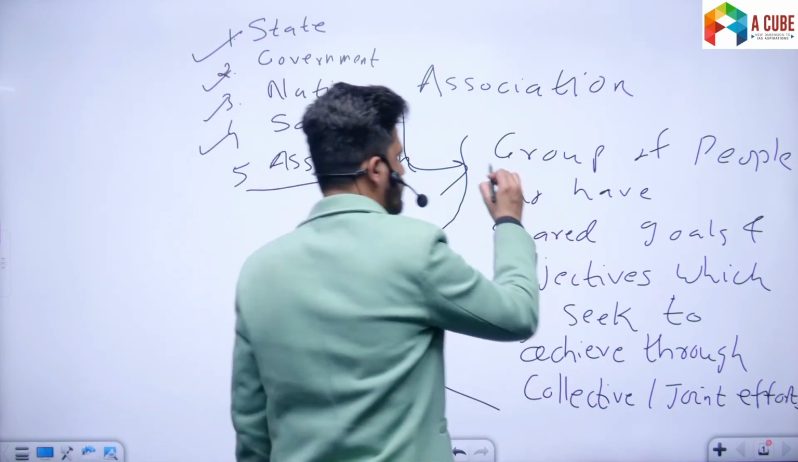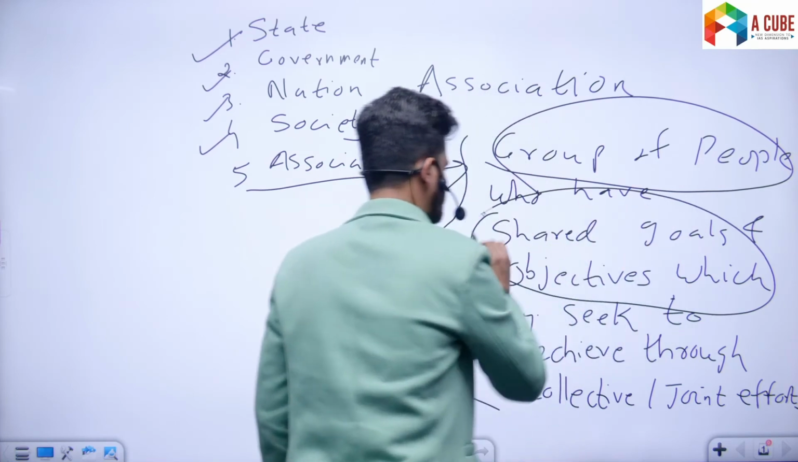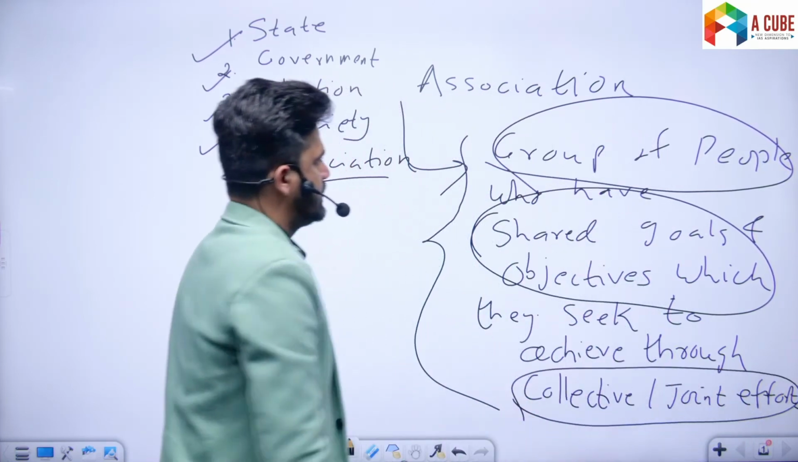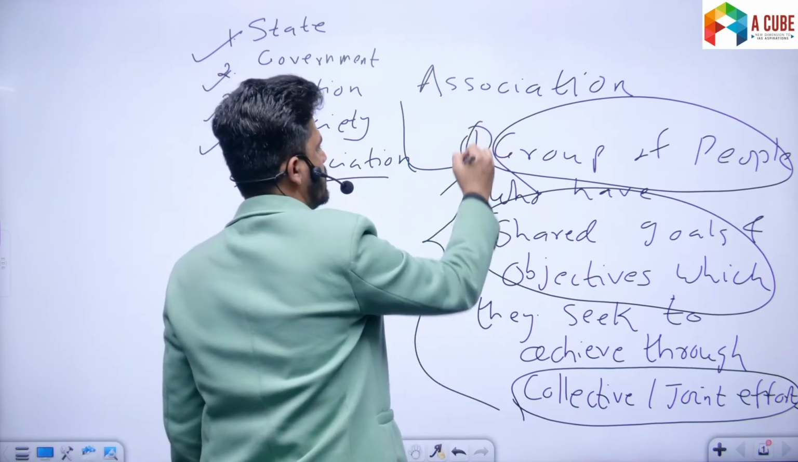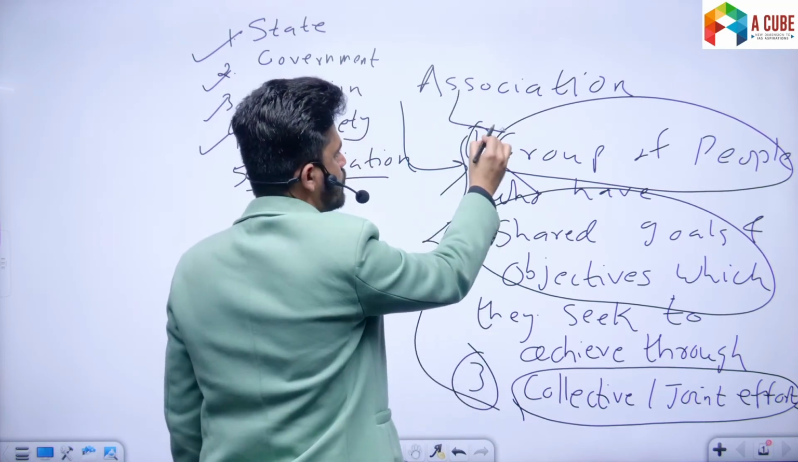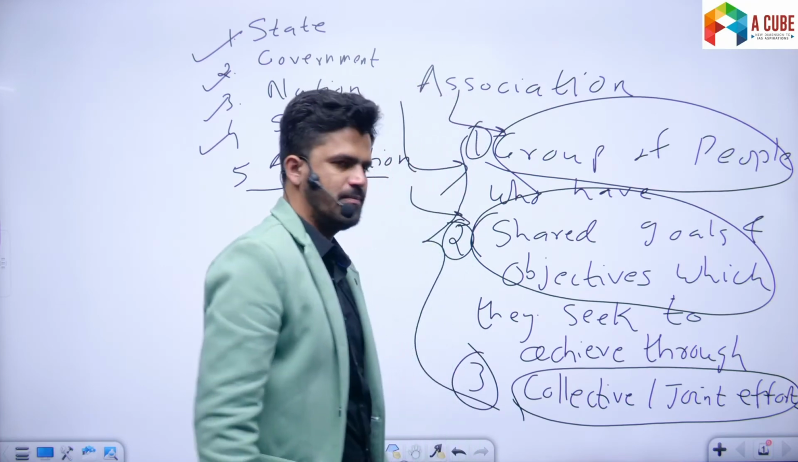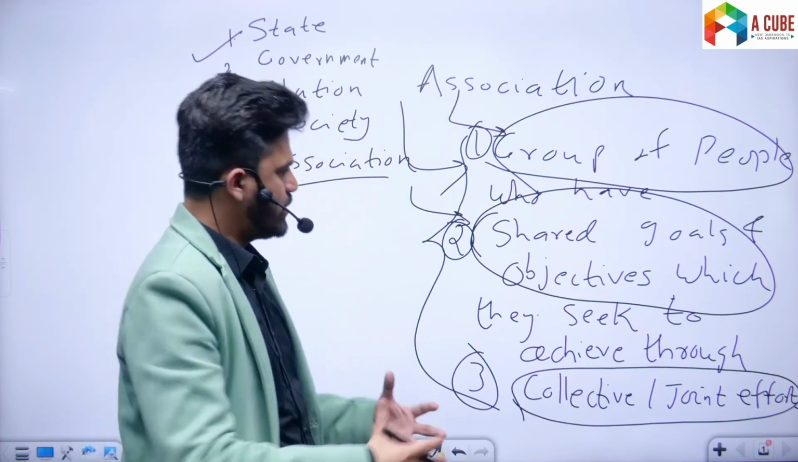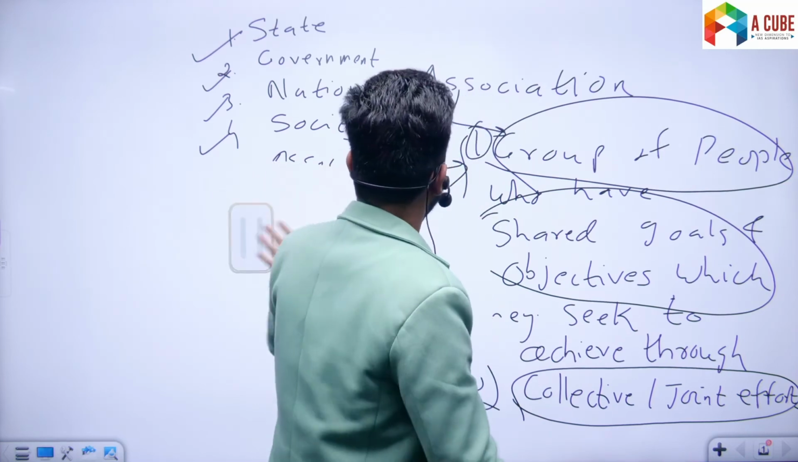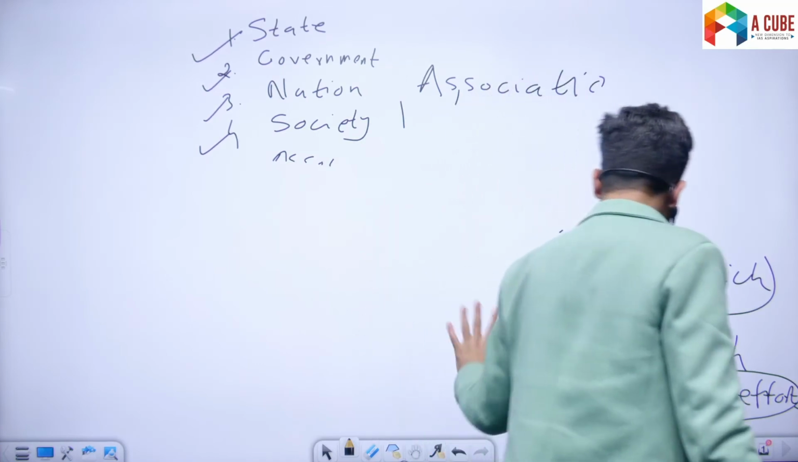So association should have a group of people. They must have shared goals and objectives, and there should be some kind of collective efforts. These are the 3 important elements of association. People should be able to join together. There should be some kind of collective effort in order to achieve those goals and objectives. This is association. So now what are the examples of association based on this?